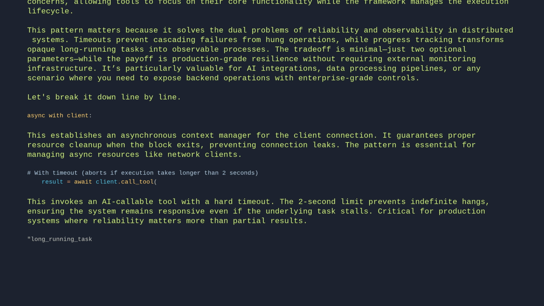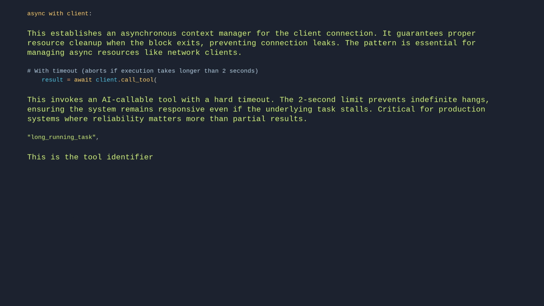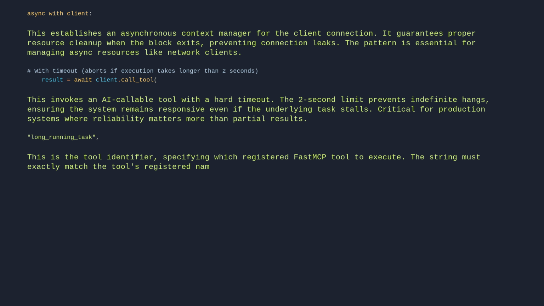Long-running task. This is the tool identifier, specifying which registered FastMCP tool to execute. The string must exactly match the tool's registered name in your @MCP tool decorator, ensuring the client calls the correct backend function.